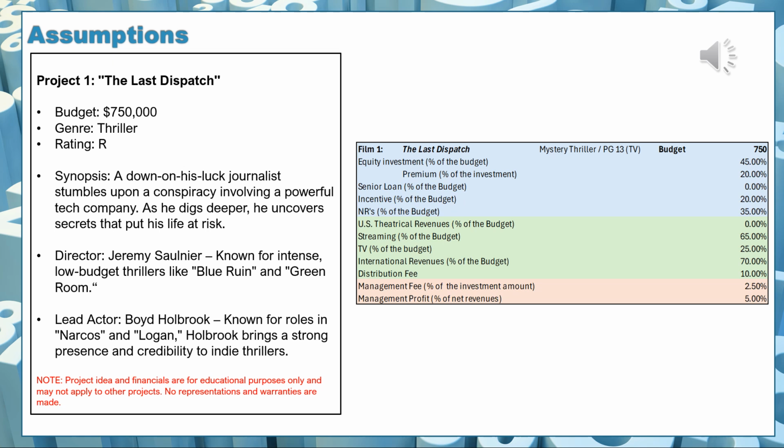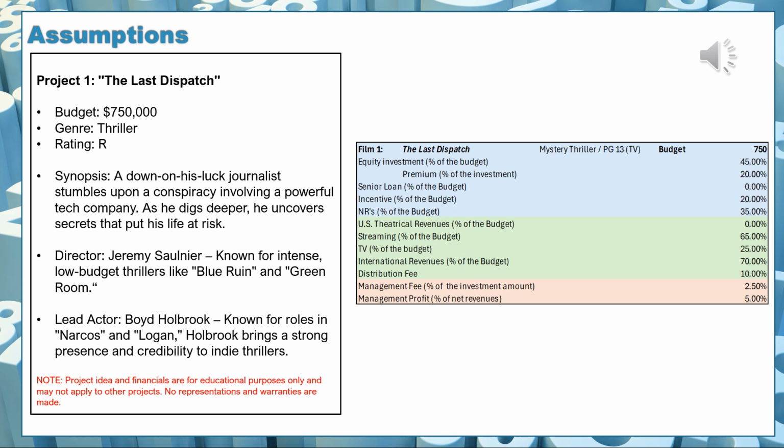And because of that, in your assumption sheet, you can change non-recoverable finance sources, incentives, senior loan. All of these things can be changed in the assumption sheet for any project that you would design on your own. The premium is mentioned here as 20% of the investment because that will become a waterfall item that we're going to look at in a moment. So the equity ends up being 45% of the budget. I do not have a loan in here because there will not be any pre-sales on this low budget movie.